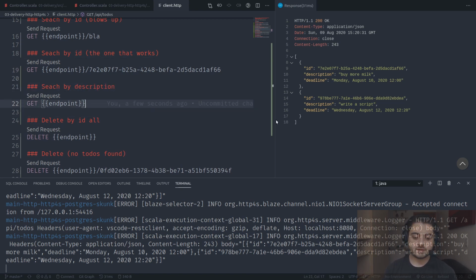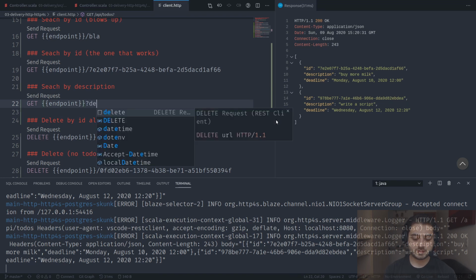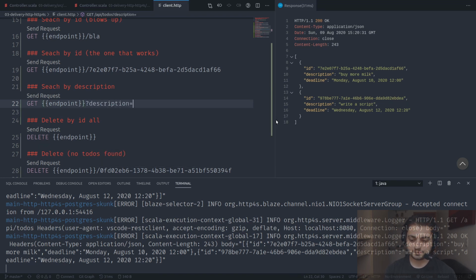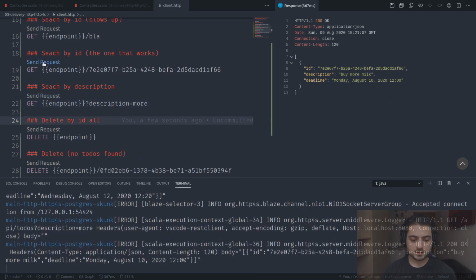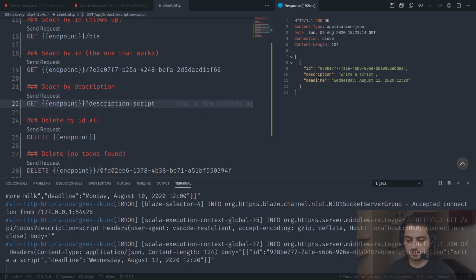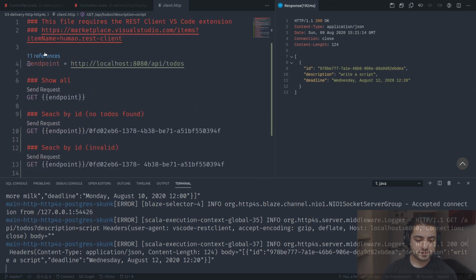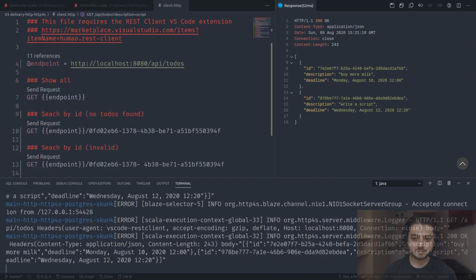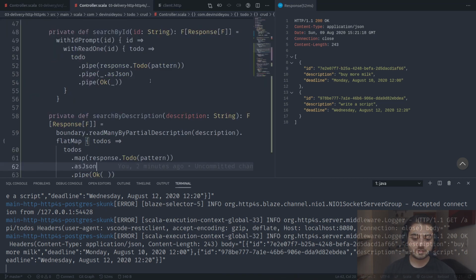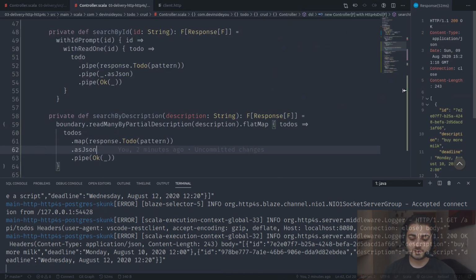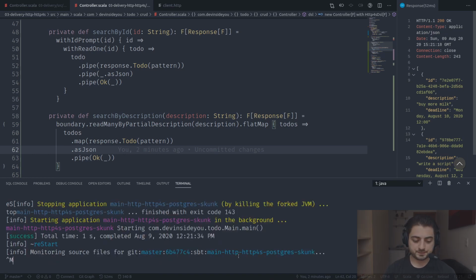Description. Okay, so now we need to do the question mark over here, and we're going to say description equals. Okay, let's do more. Search, and there we go. It's this one. What was the other one? Script. And there we go. Write a script. Yay! Okay, show all again. Cool. So the only ones that are left are the inserts, and the inserts are going to be a little bit more involved, not more complicated, just a little bit more involved. Let's actually stop the server real quick.